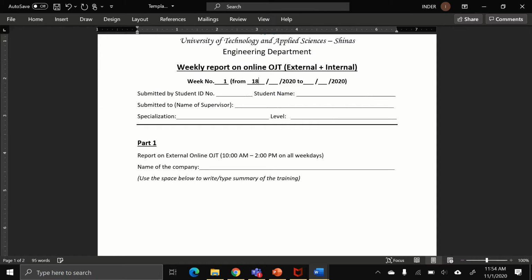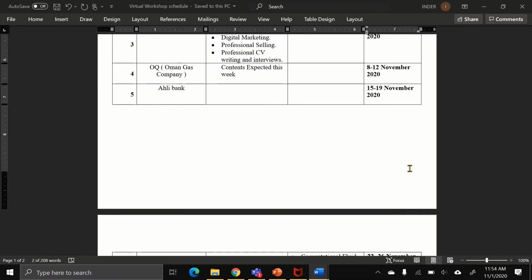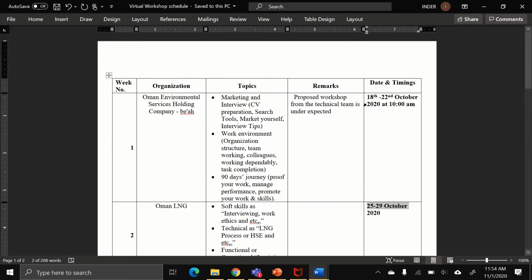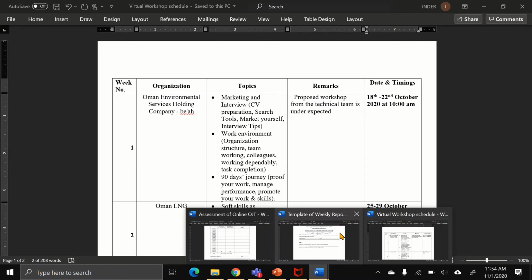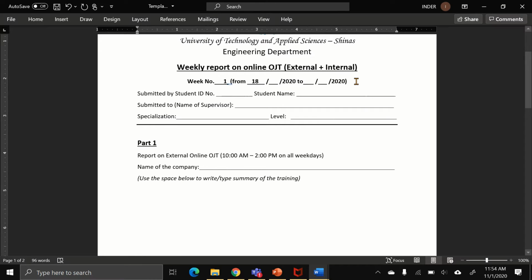This is 18 to 22 October, so you have to write 18 to 22, and this is 10, like that.